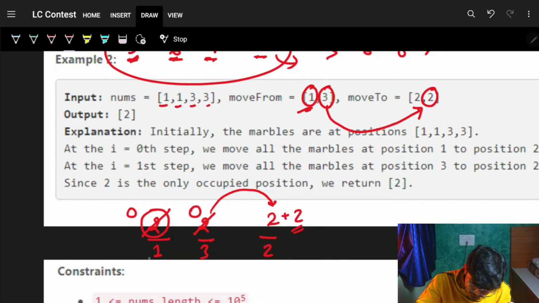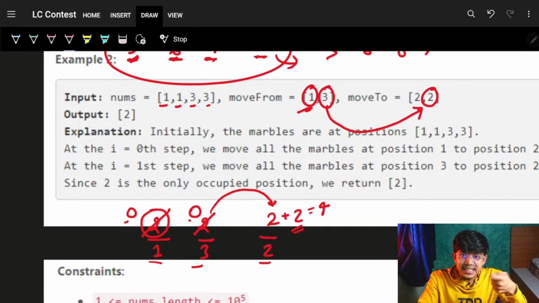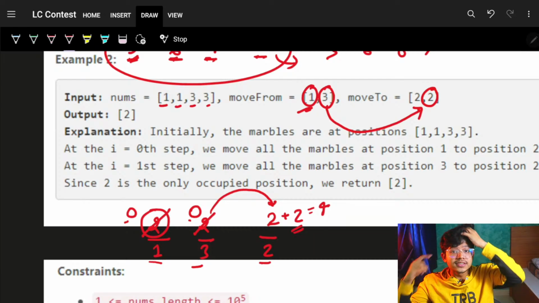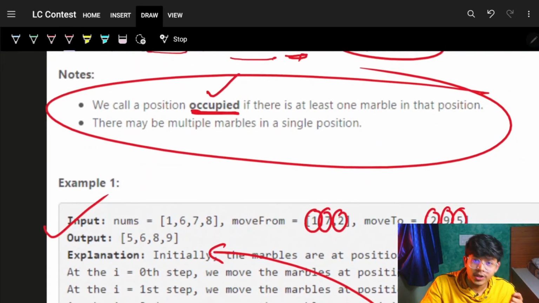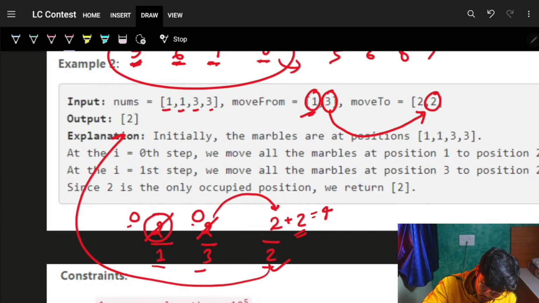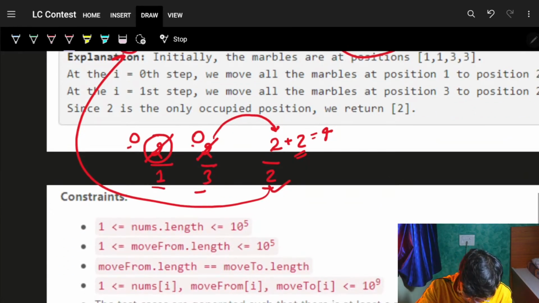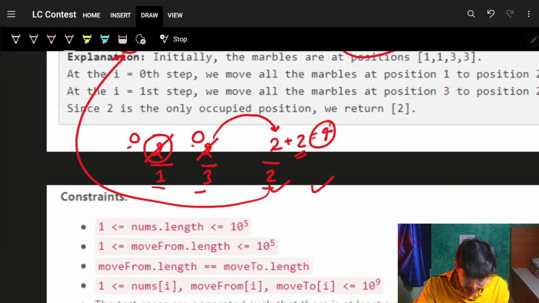Ultimately what you saw was that at location 1 marbles are 0, at location 3 marbles are 0, and at location 2 marbles are 4. Ultimately in the end I'm concerned about the occupied locations. The occupied location is just one location, that is 2. So I will simply return that one location, 2 itself, with 4 marbles. But marbles I'm not concerned about. I'm just concerned about the locations having at least 1 marble, and that's how you can solve it.